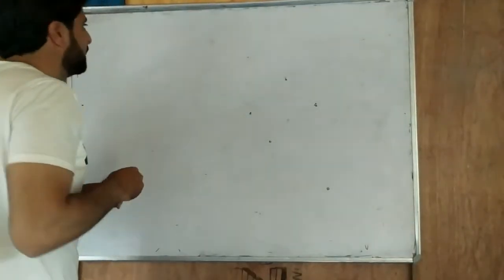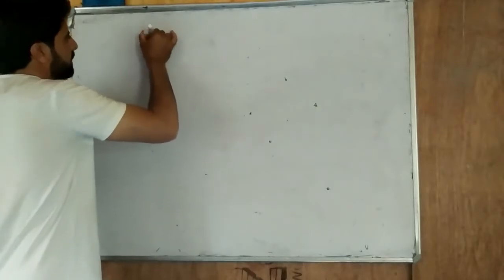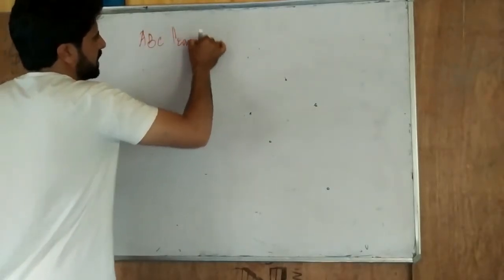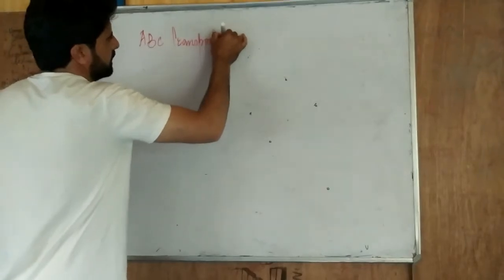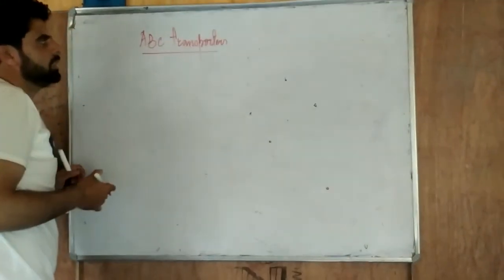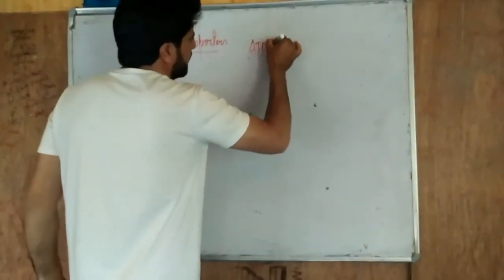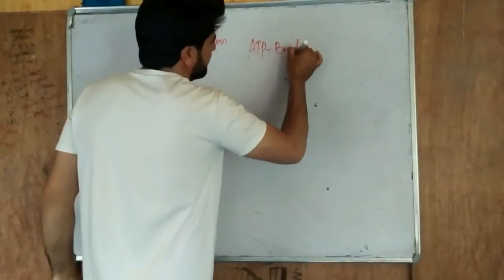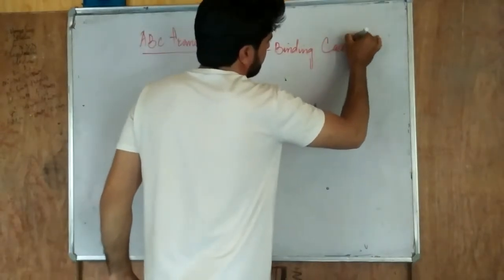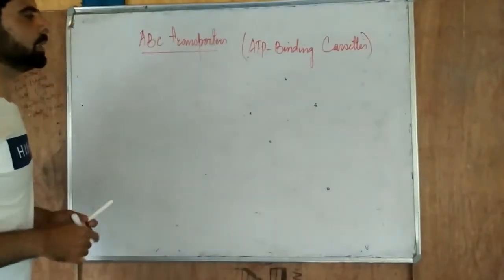Today we are discussing ABC transporters. We are discussing the most important transporter, that is ABC transporters. And what ABC represents here: it is ATP binding cassettes. So the full form for ABC is ATP binding cassettes.